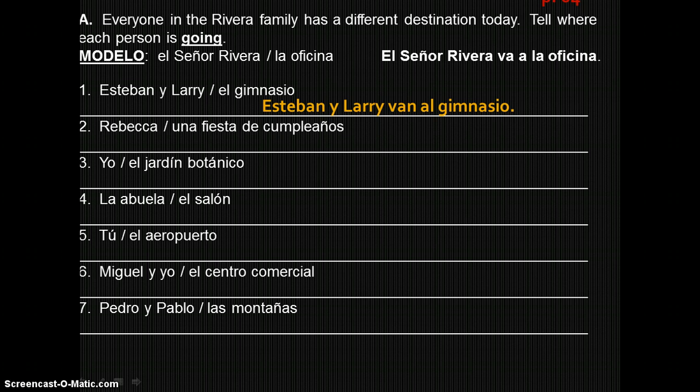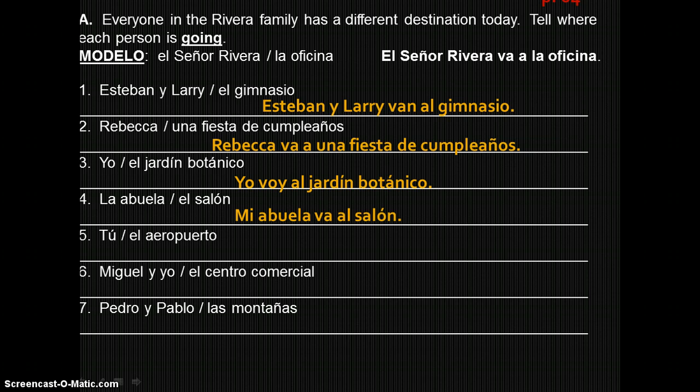Number 1, Esteban y Larry van al gimnasio, because a plus el becomes al. Number 2, Rebecca va a una fiesta de cumpleaños. Number 3, yo voy al jardín botánico. Again, there's where the al comes into play. Mi abuela va al salón.